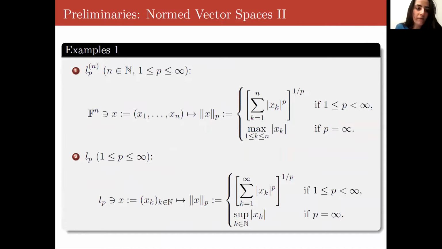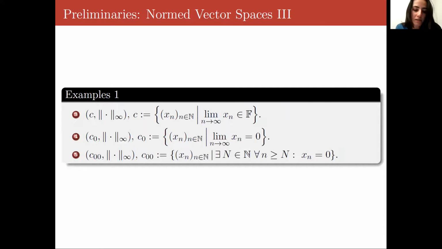And so for our examples, we have the spaces lpn and lp, where in the first case of lpn, we have a space of ordered n-tuples of real or complex numbers with component-wise linear operations whose norm is defined as shown. When p is finite, particularly when p is 2, we get the familiar Euclidean norm. And when p is infinite, we just have the maximum of the absolute values of the components. And then for lp, instead of n-tuples, we're considering sequences, which for a finite p are p-summable sequences. The norm is defined here as shown. And when p is infinite, we have the space l infinity, in which the norm is just the supremum.